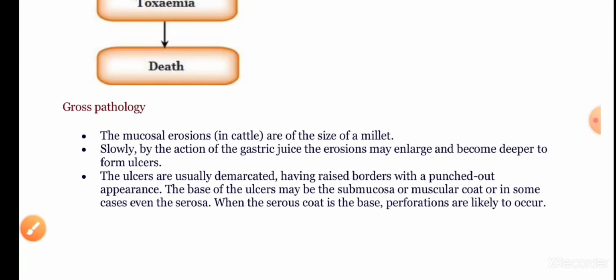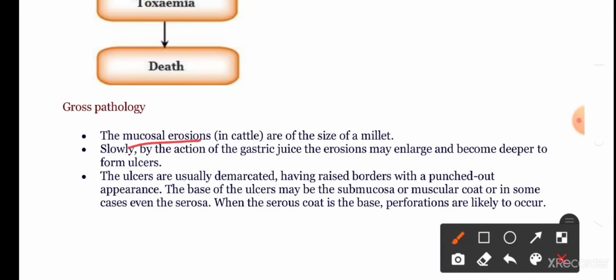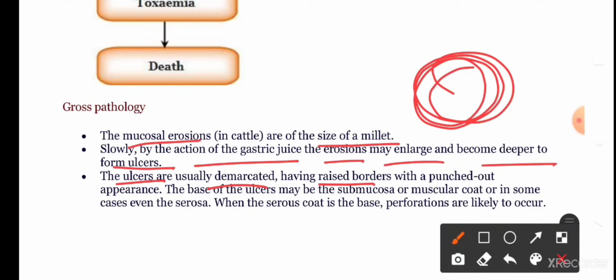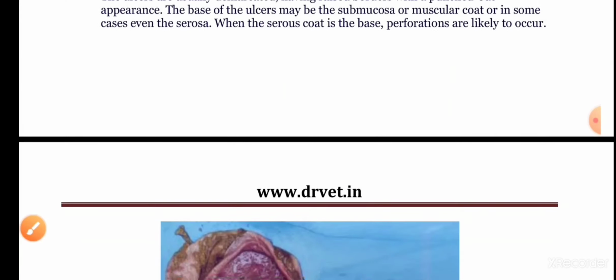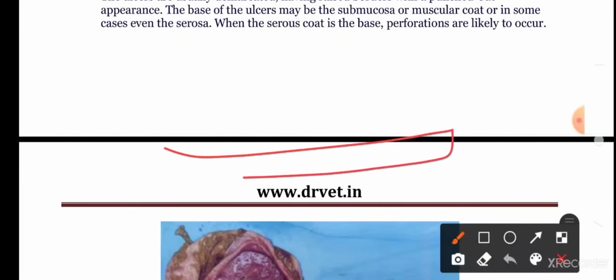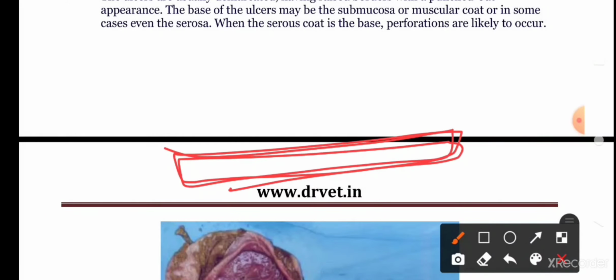Now let us come to the gross pathology. The mucosal erosions in cattle are of the size of millet. And slowly, by the action of gastric juice, the erosions may enlarge and become deeper to form ulcers. And these ulcers are usually demarcated, having raised borders with a punched out appearance. The base of the ulcers may be submucosa or muscular coat, or in some cases, even the serosa. And the serosa coat as the base is the deeper layer of the stomach. If the serosa coat is the base, there will be a high chance of perforation.